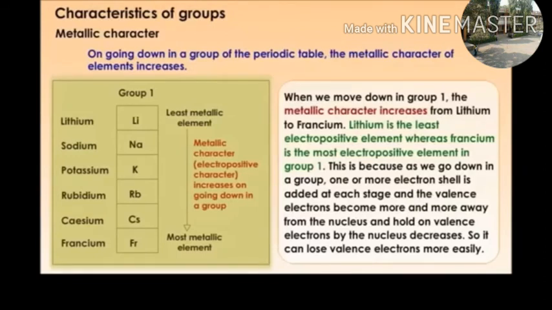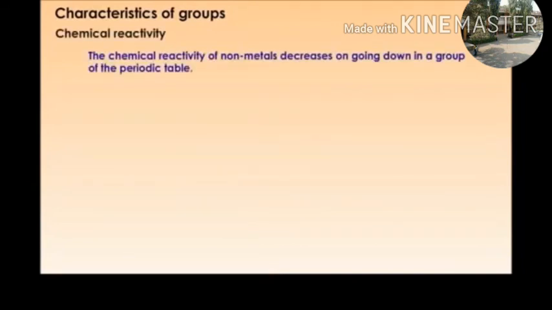That's why the electropositivity of those elements increases, and hence those elements become metals, and the metallic character also increases. Chemical reactivity. The chemical reactivity of nonmetals decreases on going down a group of the periodic table.